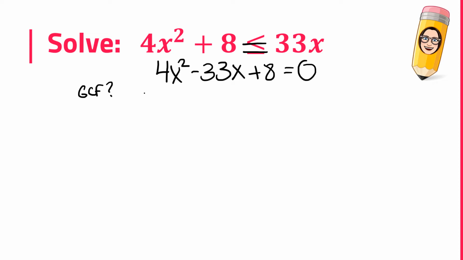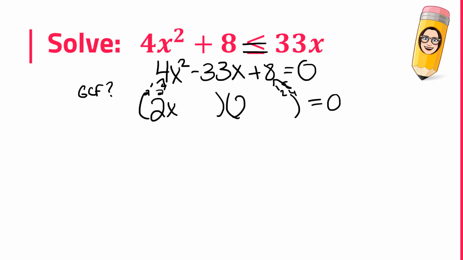Now I have 3 terms, so I'm going to use trinomial factoring. Factors of 8, 1 and 8, 2 and 4. Factors of 4, 1 and 4, or 2 and 2. Some guess and check's going to happen. I'm going to start with 2 and 2, and I'm going to try 1 and 8. Now if I think about that, look at my b value. My b value is large, it's 33. I can't get to 33 with the smaller numbers. And now I can see that.